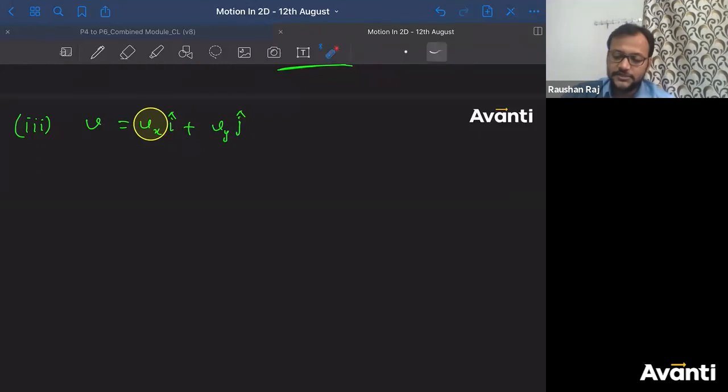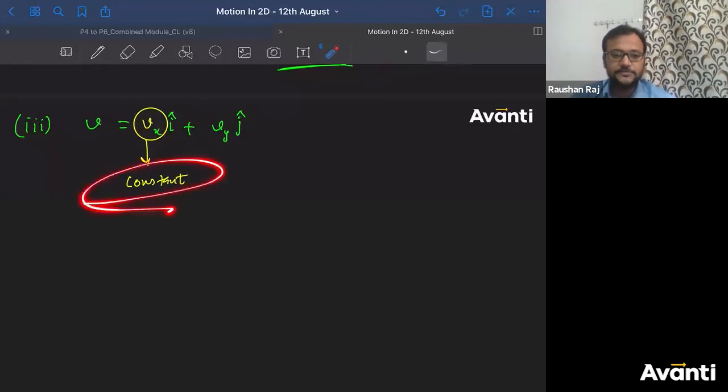If this question is asked in the examination and you were not able to solve it, and this was an extremely easy question. See, velocity at any time t will have an x component velocity and a y component velocity, right? One stays in x, one stays in y. What is the special property of this Vx? Can I say this will be a constant? You go anywhere during your projectile, it is not going to change.